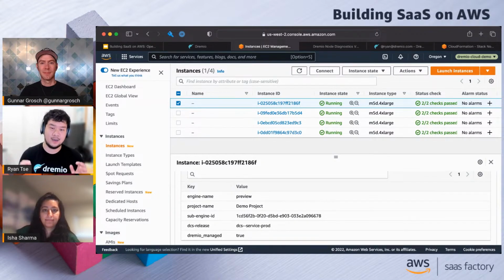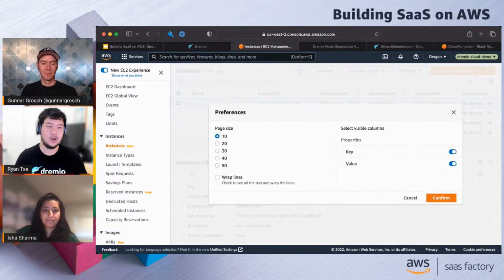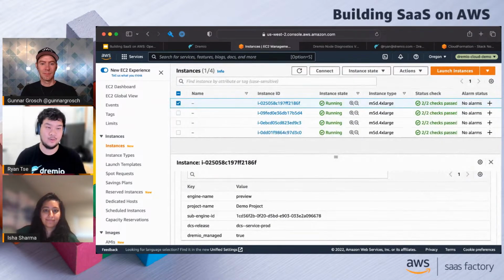We have that very strictly guarded to say, if you're going to do that terminate instance command, it has to have that Dremio managed tag. In fact, if I were to manually go into the system and take away this Dremio managed tag, it would not work anymore. Dremio won't be able to shut down that instance. So don't do that, or else you're going to have the bill at the end of the month.